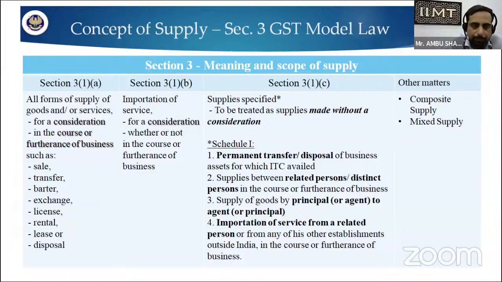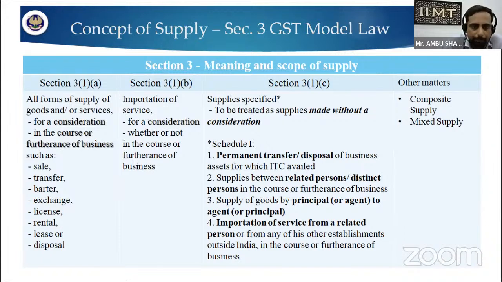Then there is the supply of goods by a principal to an agent, and the importation of services from a related person or from any of his other establishments outside India in the course or furtherance of business. So these are the supplies specified in Schedule 1, and they should be treated as supplies made without consideration.